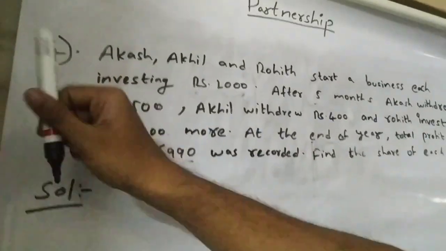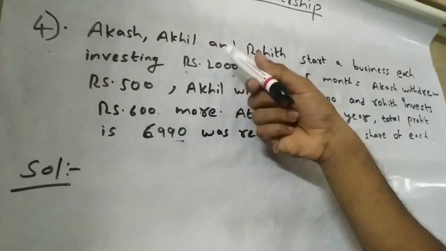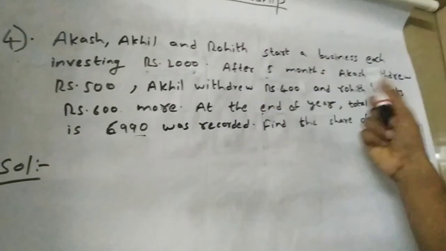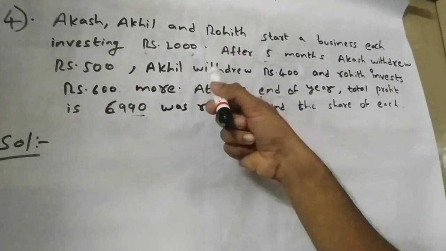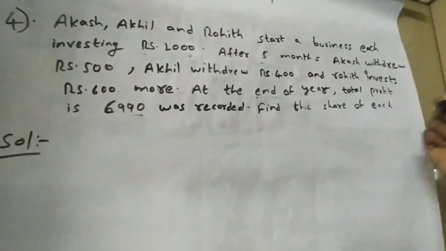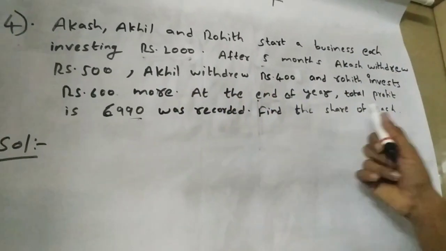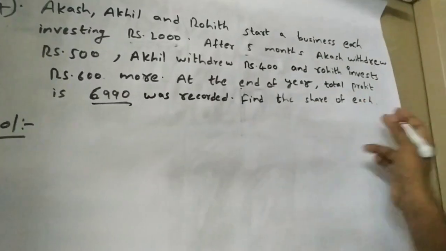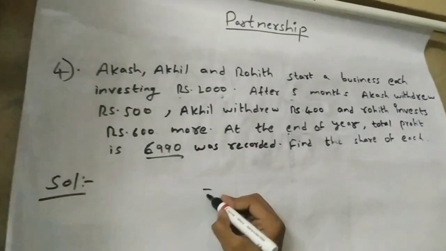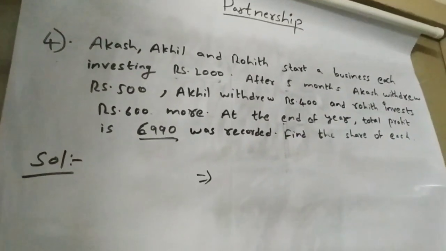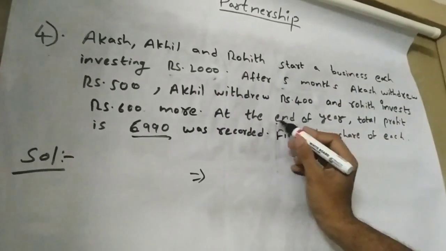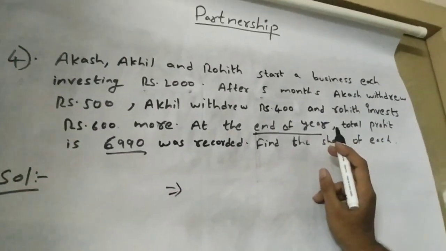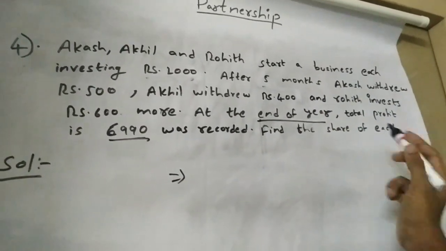In this fourth question, it is given that Akash, Akhil, and Rohit started a business, each investing rupees 2,000. After 5 months, Akash withdrew rupees 500, Akhil withdrew rupees 400, and Rohit invested 600 more. At the end of the year, the total profit of 6,990 was recorded. Find the share of each. So the ratio of their investments: first of all, they have given it for a year, so the profit should be considered for a year. 1 year is 12 months.